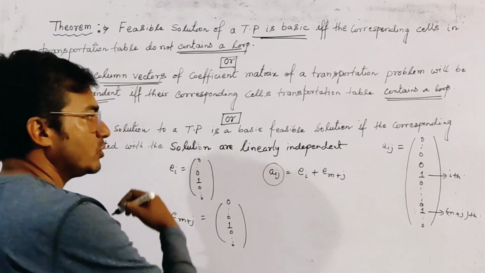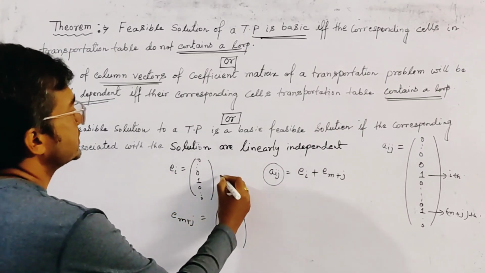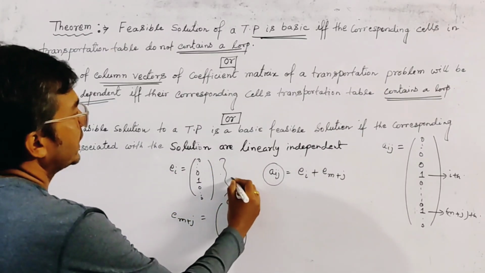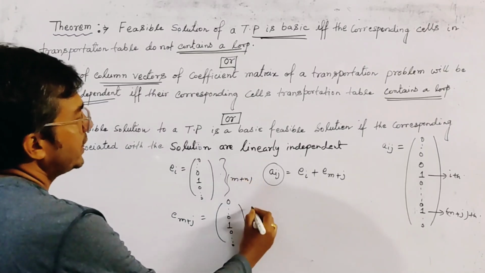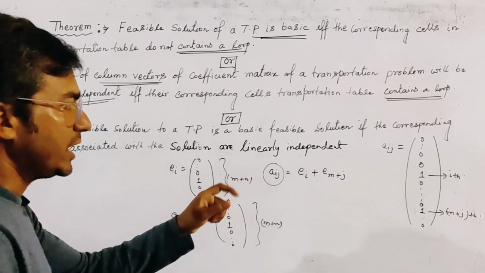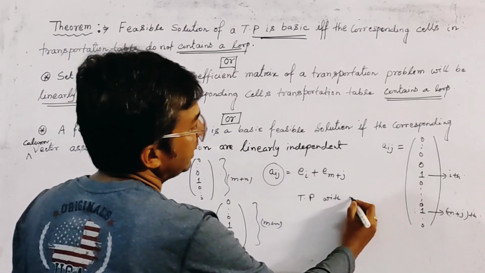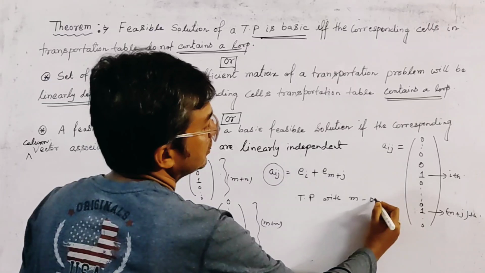These have m plus n components, for a transportation problem with m origins and n destinations.